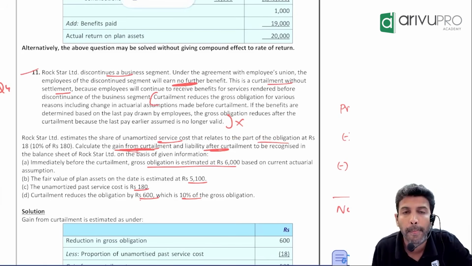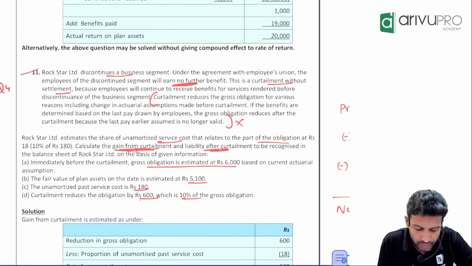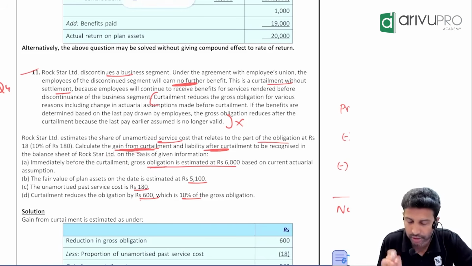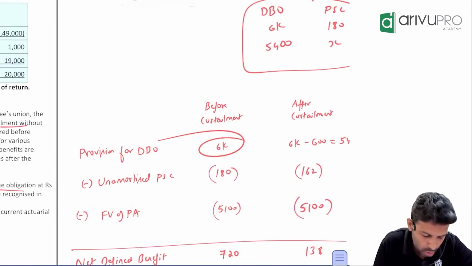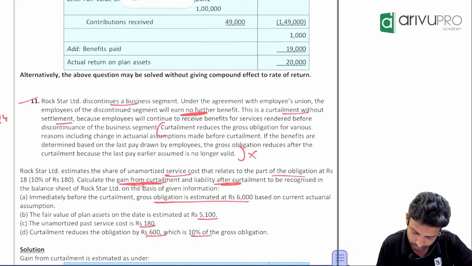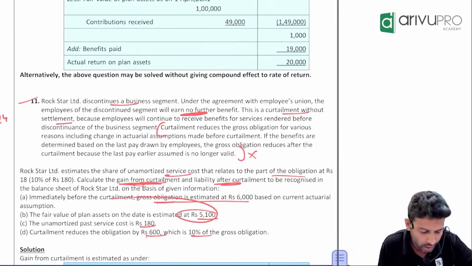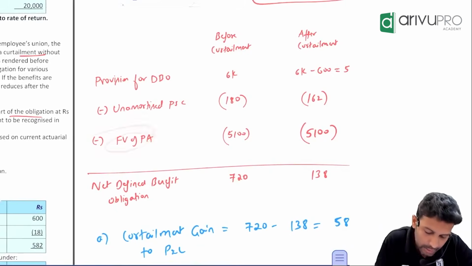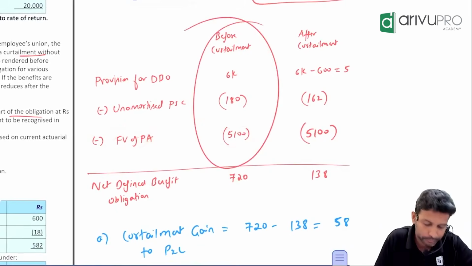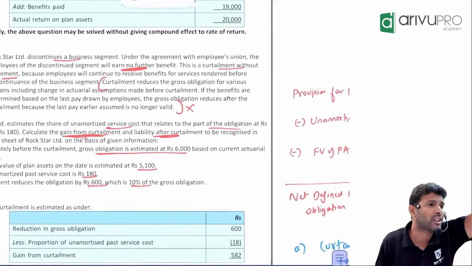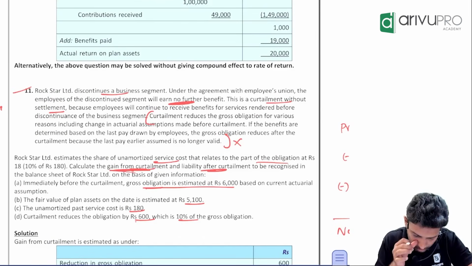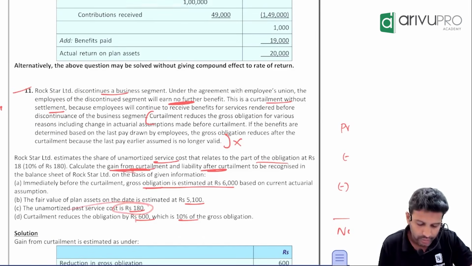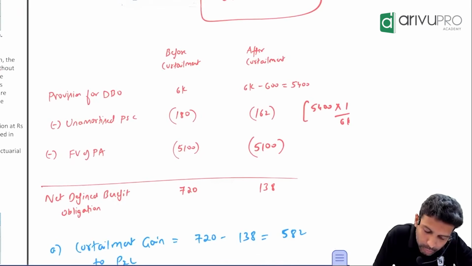Immediately before curtailment, the gross obligation, that is the provision for DBO, how much balance? 6,000. Before curtailment, provision for DBO balance is 6,000. Then the fair value of plan assets is how much? 5,100. All these are before curtailment. In the balance sheet, three things you net off and show: provision for DBO, plan asset, and unamortized past service cost. Unamortized past service cost is given. How much is that? 180.